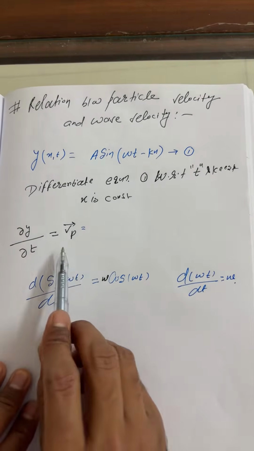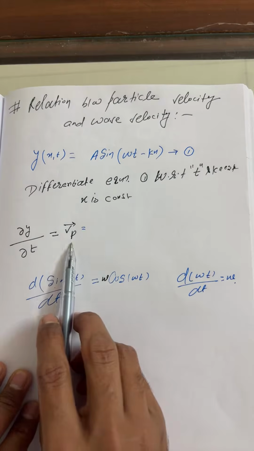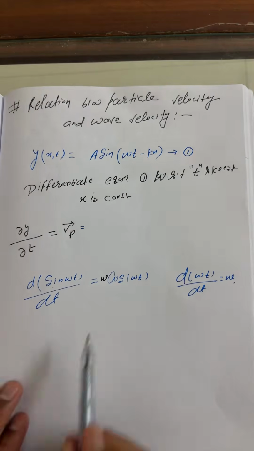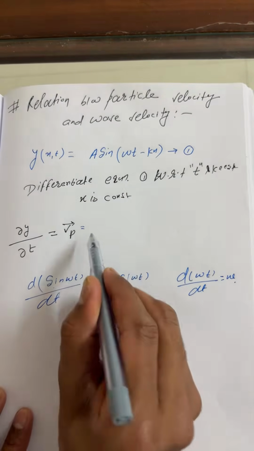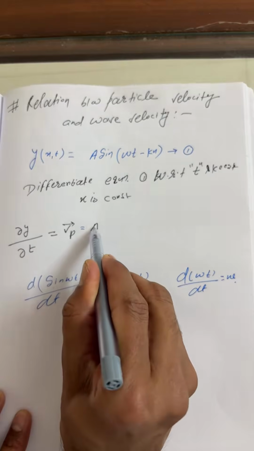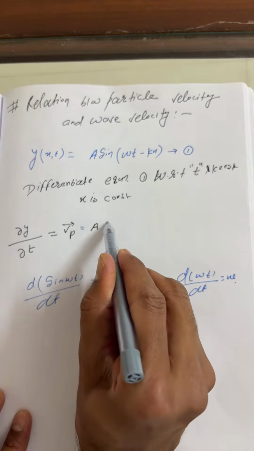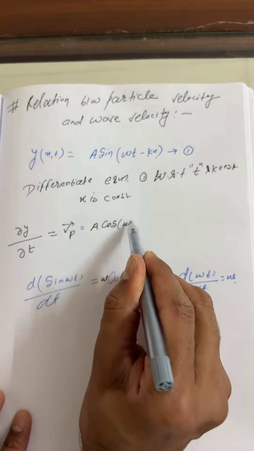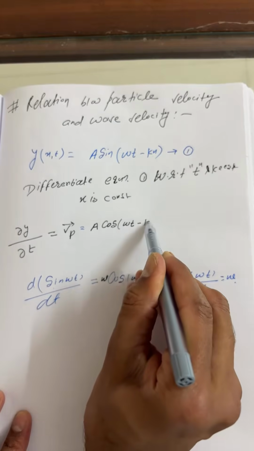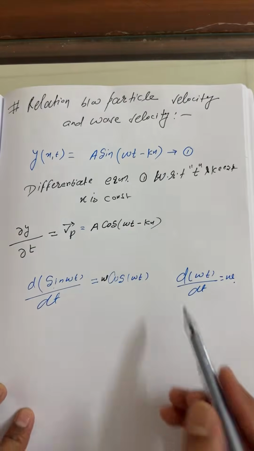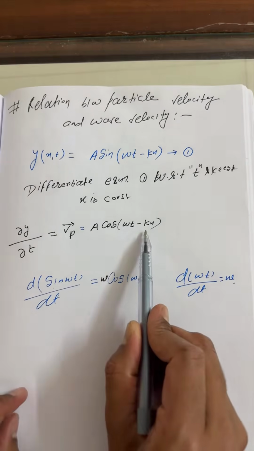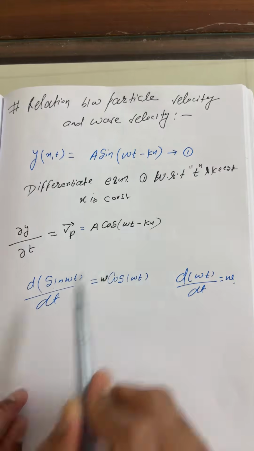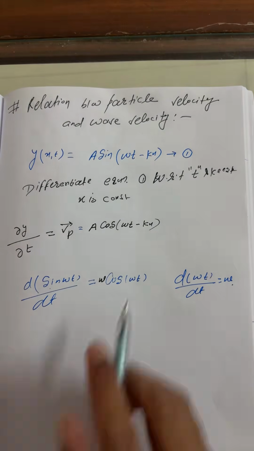So now, here we wanted to differentiate this displacement equation, keeping x constant. So what you can say, sine is the primary function. So we can first write A into, sine becomes cos. So this is cos of omega t minus kx. Now think once what I said. Keeping x constant, students only have to differentiate omega t.